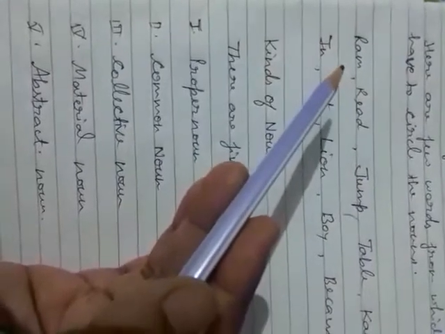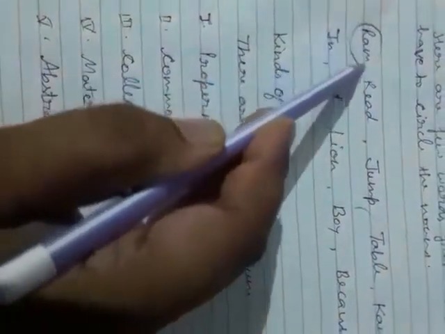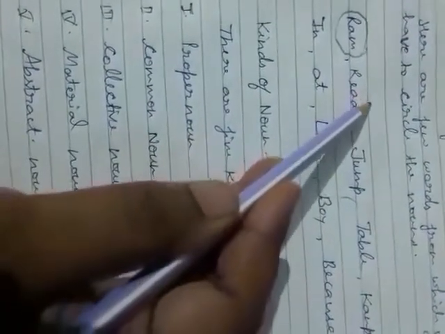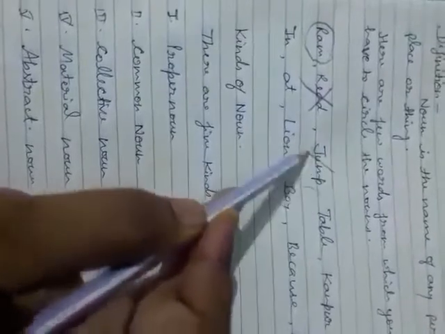Is it a name? Either person, place or thing? Yes, it is a name of a person. So that's why it is a noun. Read. Is it a name? No, it is not. It is a verb. So that's why we will put a cross on it. Jump. It is also not a name. It is not a noun. So we will put a cross.